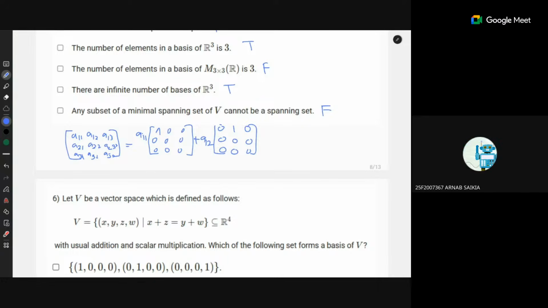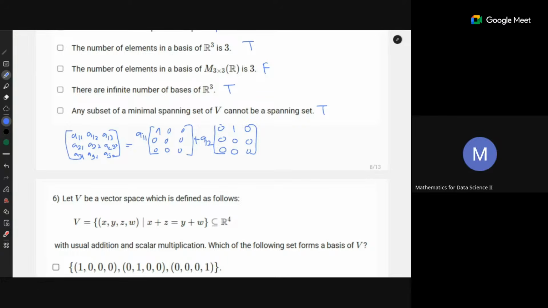Sir, the last option is true or false? I think it was true. But it said that it's minimal spanning. So if we take a subset, then it won't be spanning anymore, right? Oh, sorry. It is true. I misread. Can you explain the last option again?